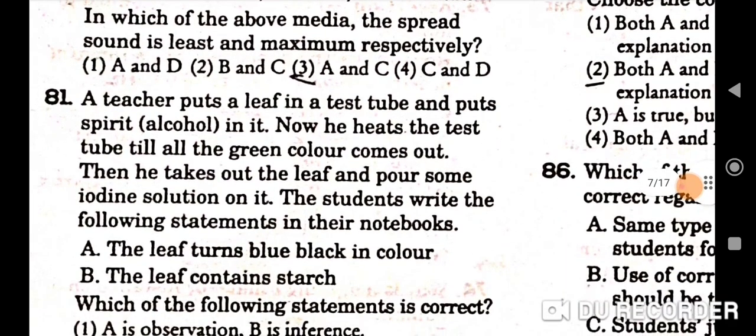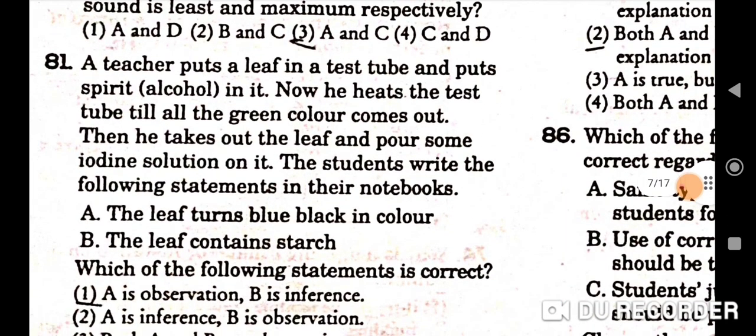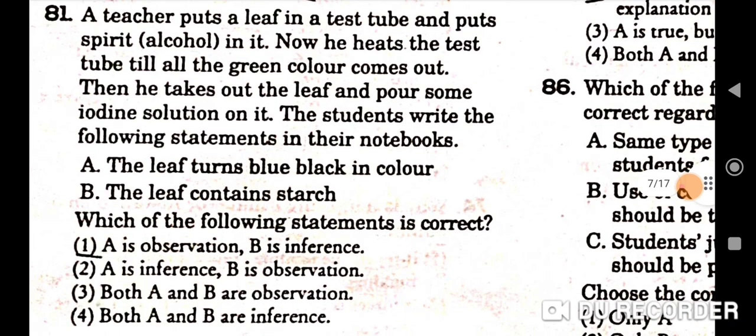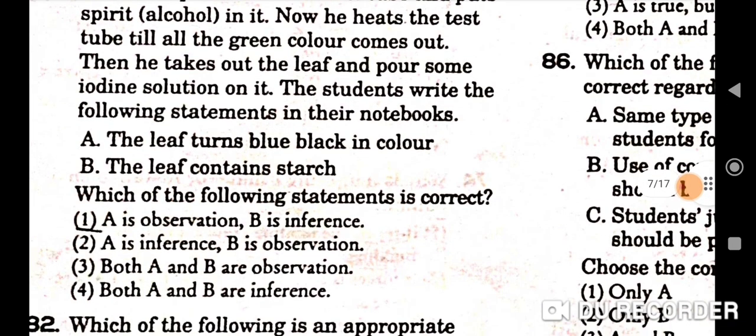Next question is, a teacher puts a leaf in a test tube and puts spirit alcohol in it. Now he heats the test tube till all the green color comes out. Then he takes out the leaf and pours some iodine solution on it. The students write the following statements in their notebooks. So correct option is A is observation and B is inference.